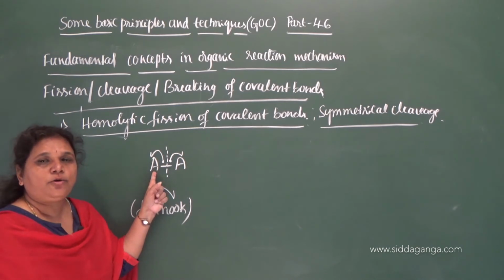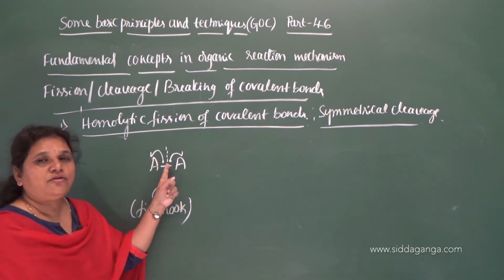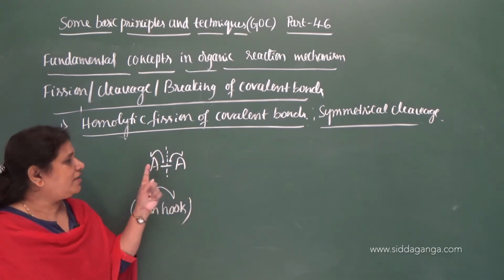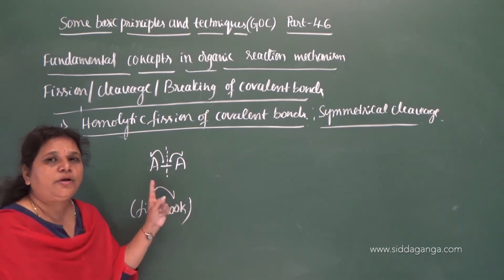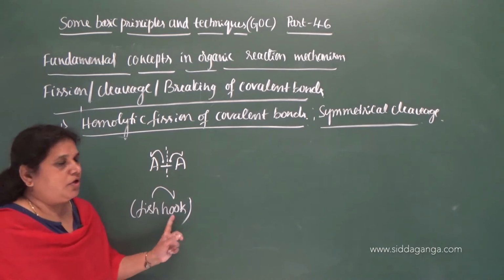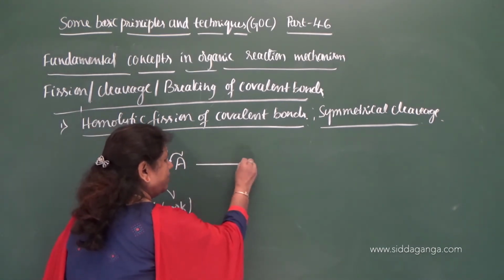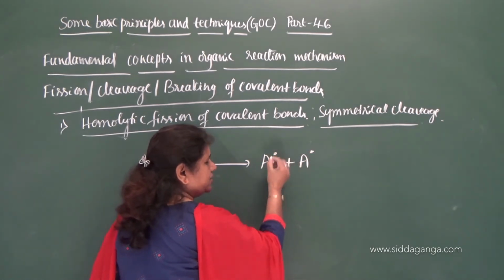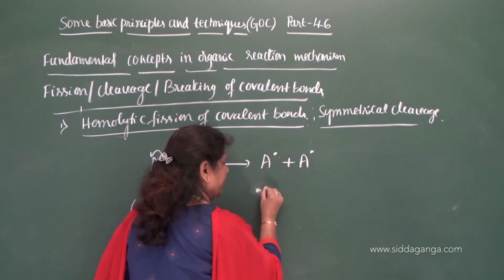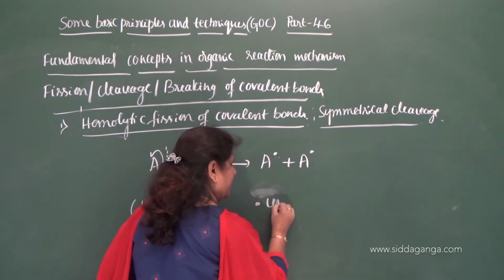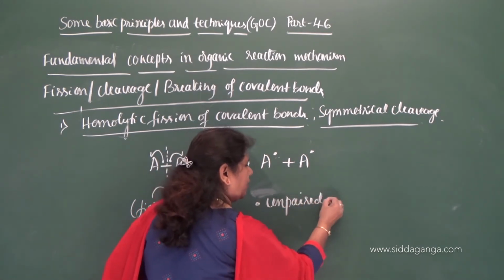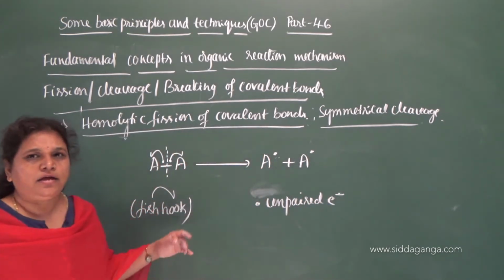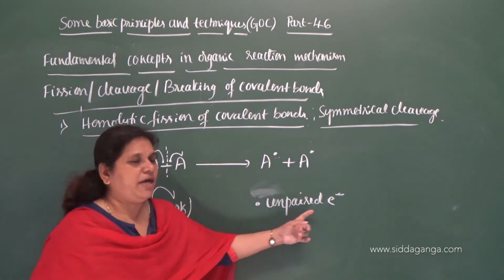Each bonded atom or group of atoms gets one electron from the shared pair. Since it involves the movement of a single electron, it is denoted by a half-headed curved arrow, which is nothing but a fish hook. So this atom gets one electron and another atom also gets one electron. You can call this an unpaired electron. The dotted line indicates an unpaired electron, because the paired electron is now separated and locates on the two bonded atoms. This is an unpaired electron, correct?